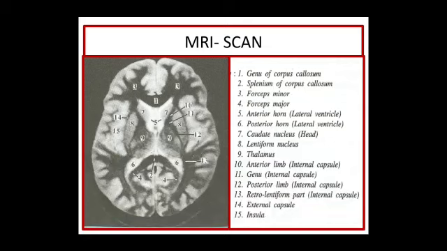Similarly, another MRI scan at another level. Same features: genu of corpus callosum, splenium of corpus callosum, forceps minor, forceps major, anterior horn of lateral ventricle, posterior horn of lateral ventricle, caudate nucleus, lentiform nucleus, thalamus, anterior limb, genu and posterior limb, retrolentiform part of internal capsule, external capsule and the insula.